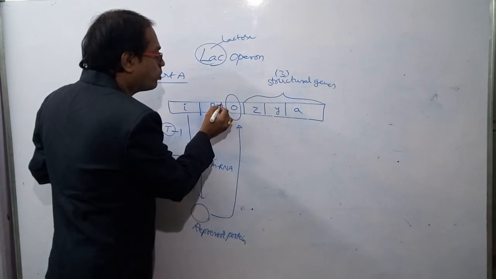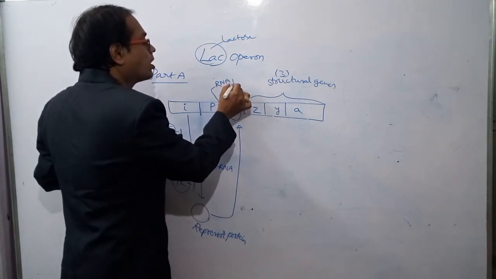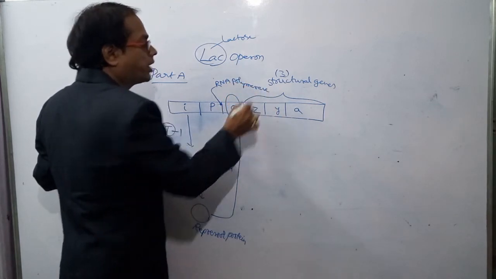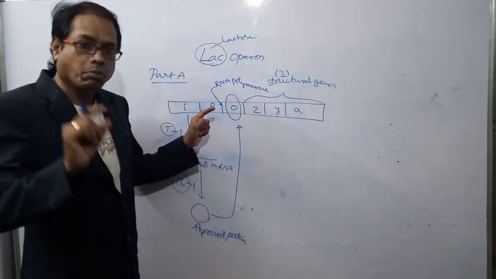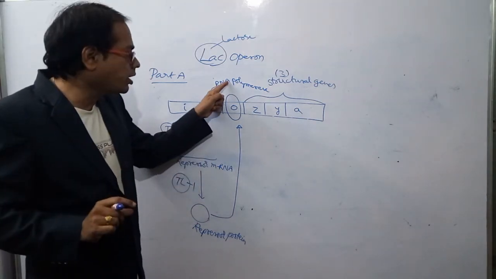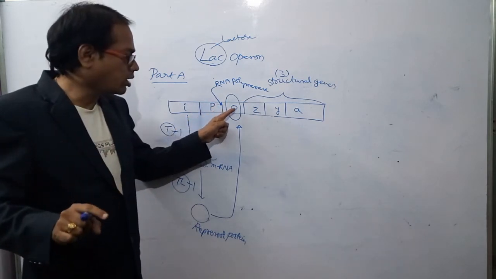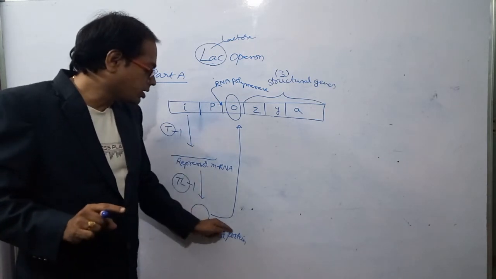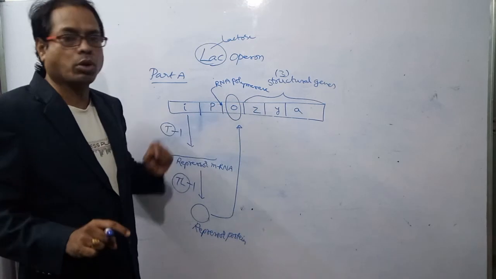At the promoter site, the enzyme that binds is RNA polymerase. Two very important points to recall: the binding site of RNA polymerase is the promoter but not the operator. The binding site of repressor is the operator but not the promoter.